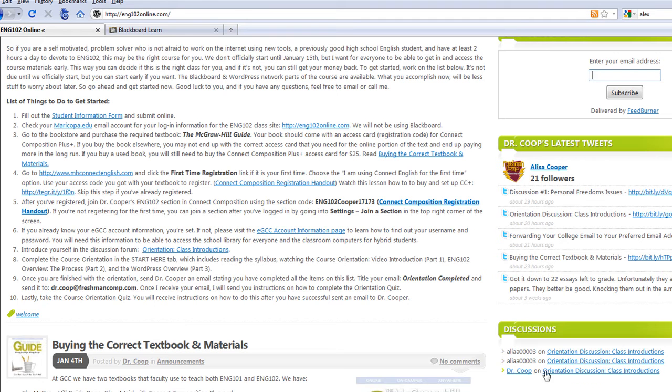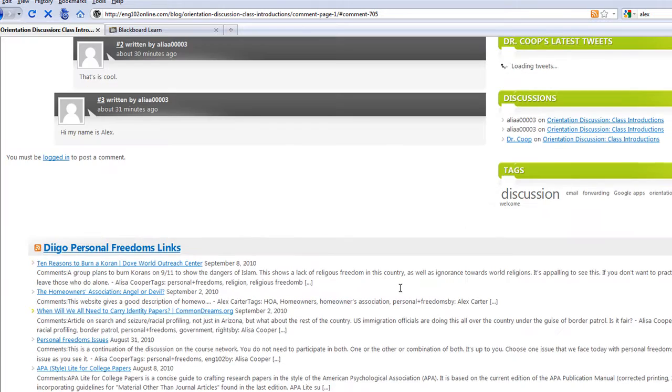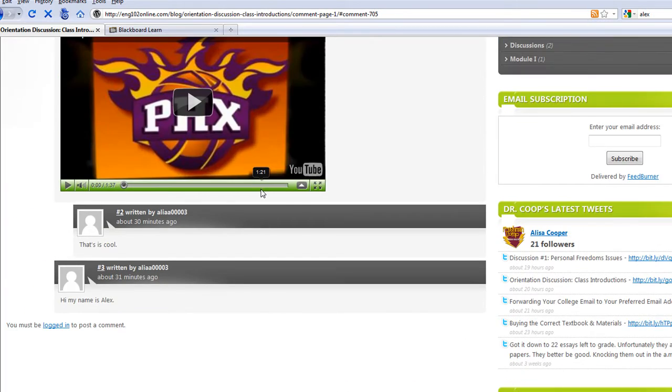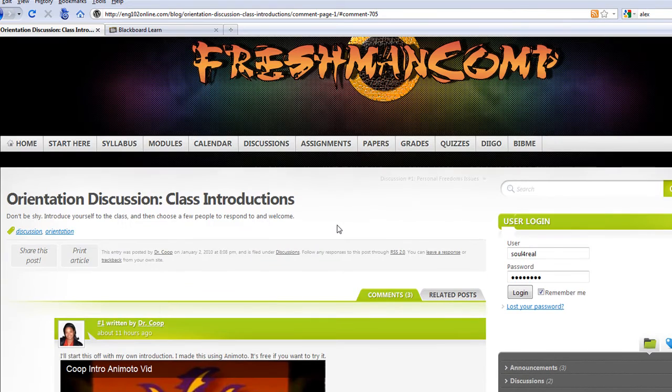Under here, whenever anyone participates in a discussion, you will see it pop up, so you know that people are participating by looking in the discussions area, and you can say, oh, I need to go participate in that discussion. So you click over, and then you can see the discussion that's going on.